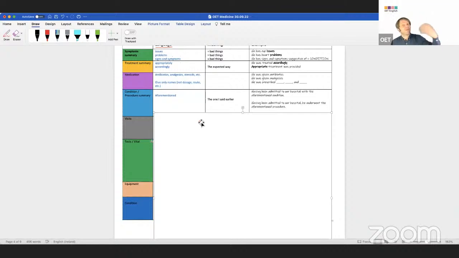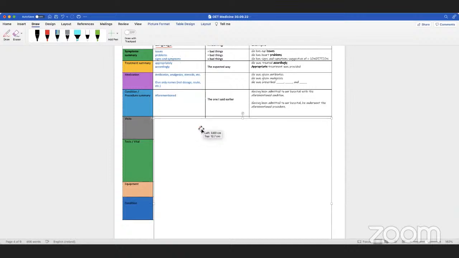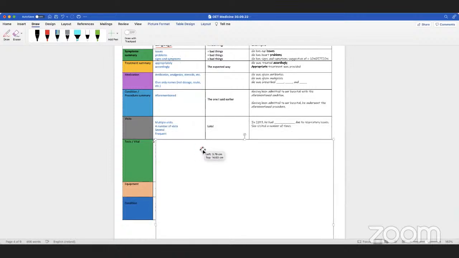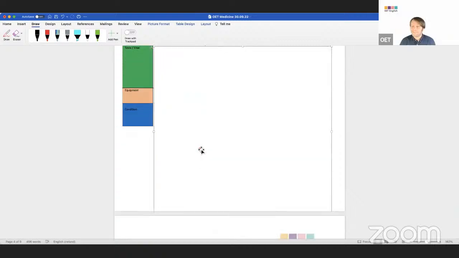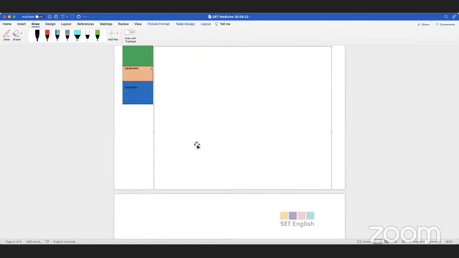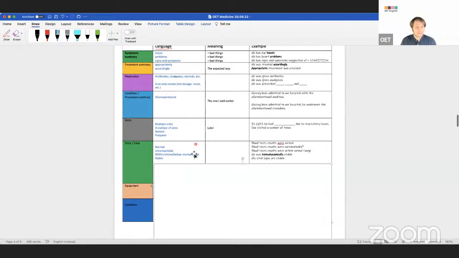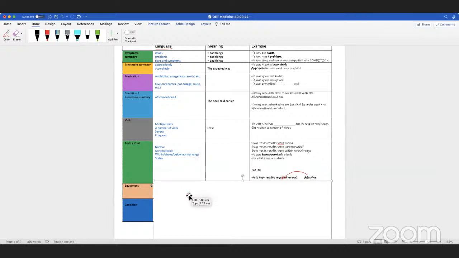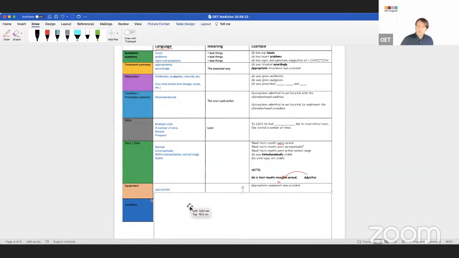Okay, what about visits? Very, very easy. Multiple visits, several visits, frequent visits, number of visits. Tests. Unremarkable, normal, within range, within normal range. Stable. You can say he's hemodynamically stable. Remember we said that yesterday. Okay, what about equipment? What can we say for equipment? Appropriate equipment was provided.